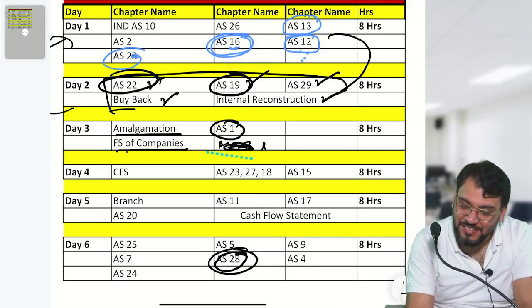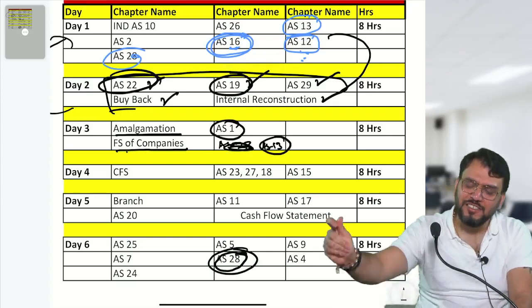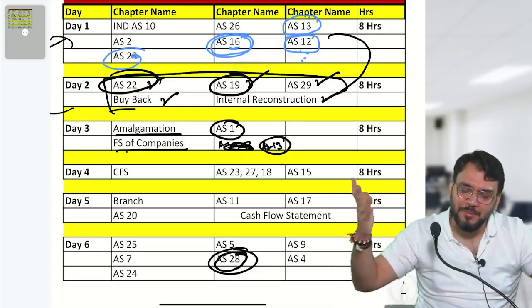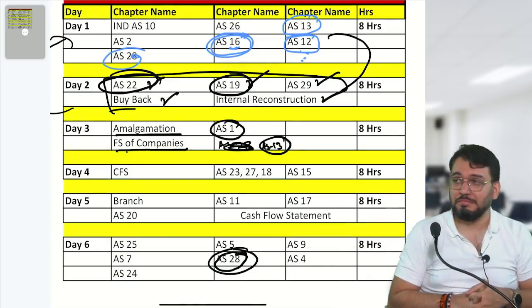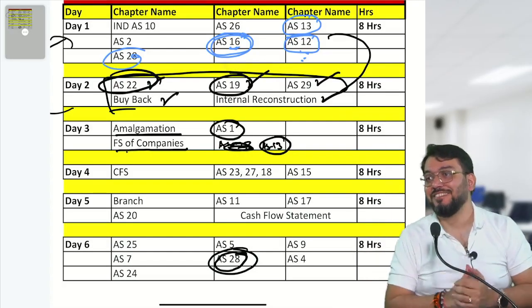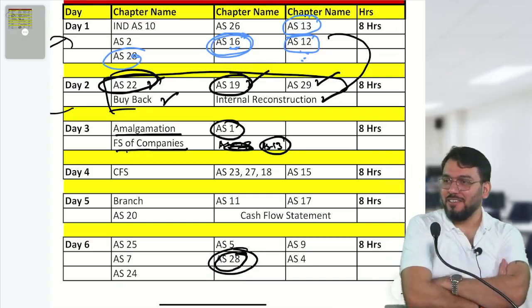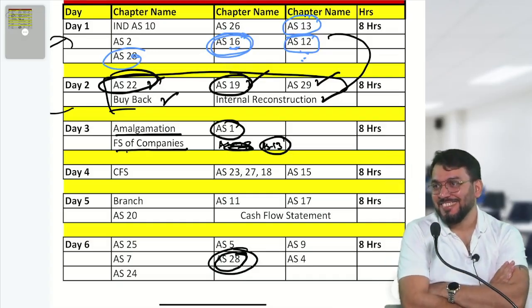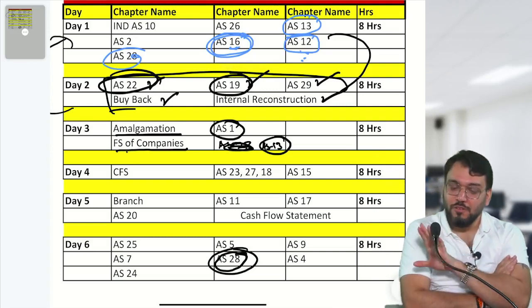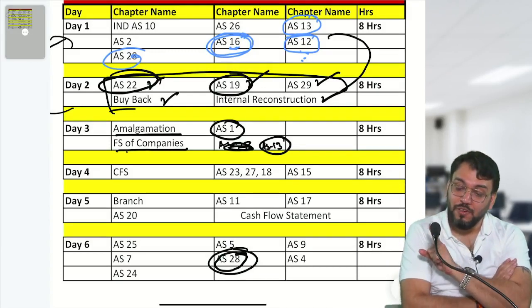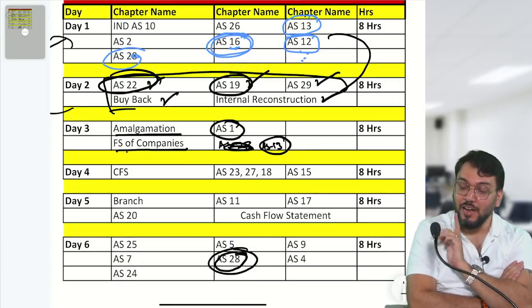We'll try to complete AS13 here because AS13 will take time. So let's see. Today I think you'll be tired with amalgamation and financial statement only. After that AS13 won't be possible. I know, so tomorrow and day 4 will be hectic. Day 4 is entire consolidation.